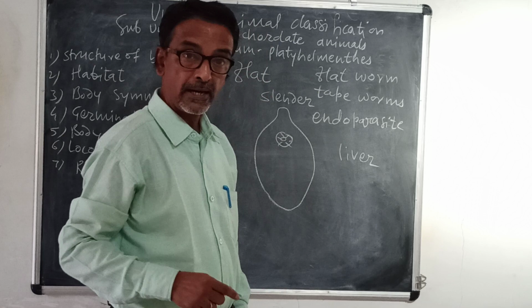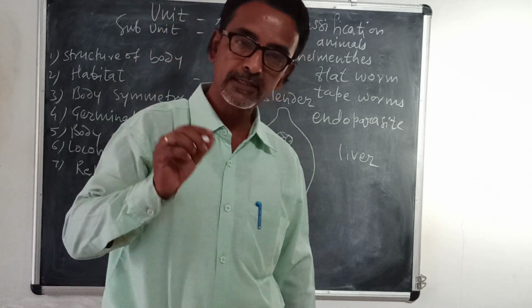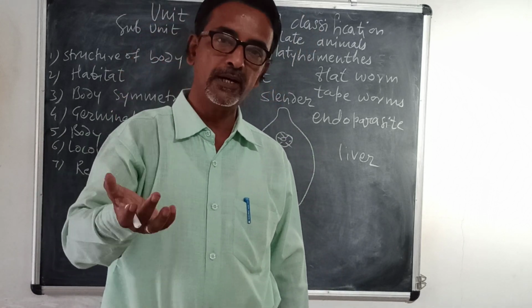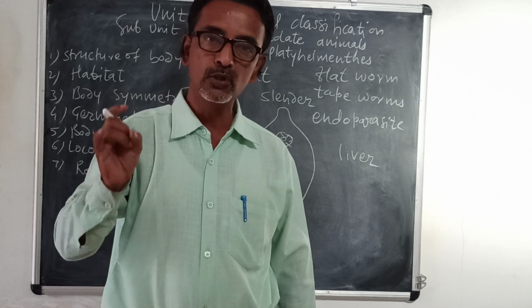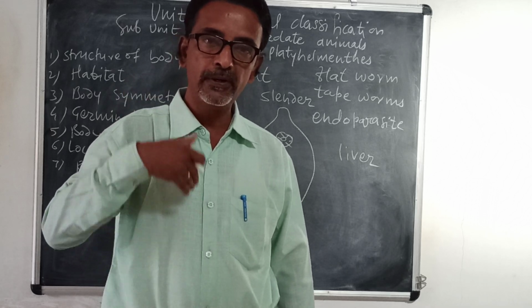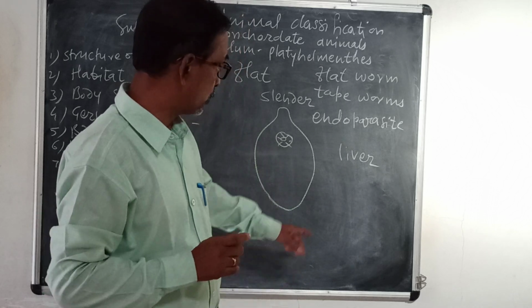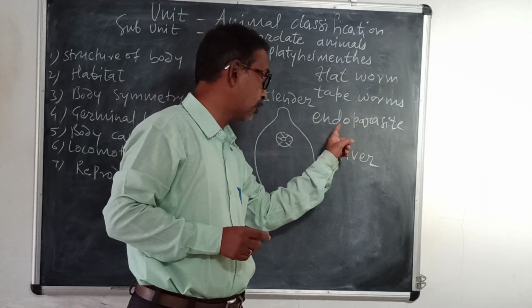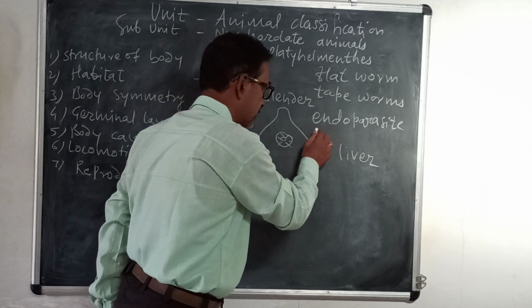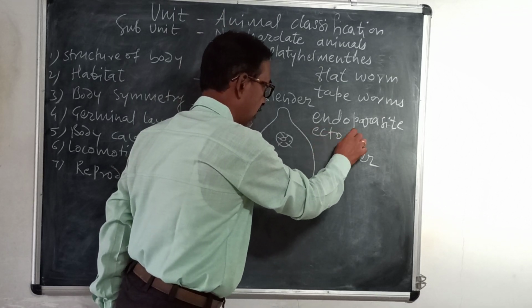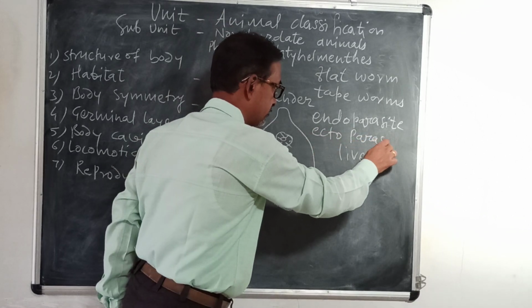Now what are parasites? Parasites are those organisms which depend on others for their food. There are two types of parasites: endoparasites and ectoparasites.